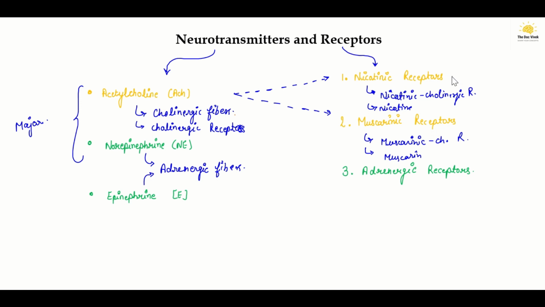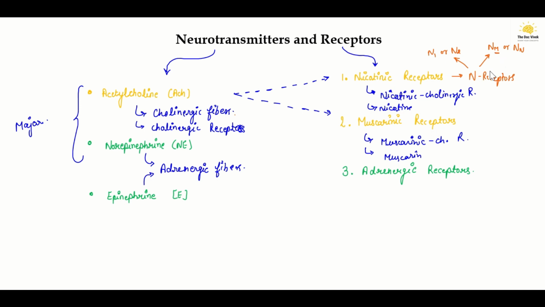Now, nicotinic receptors can also be written as N receptors, and there are two types of nicotinic receptors found. You will find them either as N1 or N2, or maybe you will find them as NM or NN.